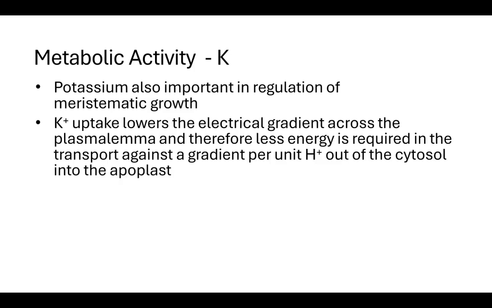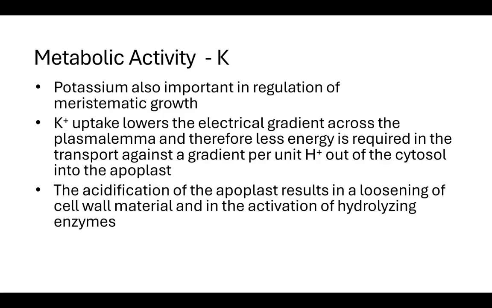in this as well. Potassium uptake lowers the electrical gradient across the plasmalemma, and therefore less energy is required in the transport against a gradient per unit of hydrogen out of the cytosol into the apoplast. So potassium, acting as a cation, is able to move across the gradients, create a difference in potential so that the cell is able to function properly. Potassium is an extremely important cation here.